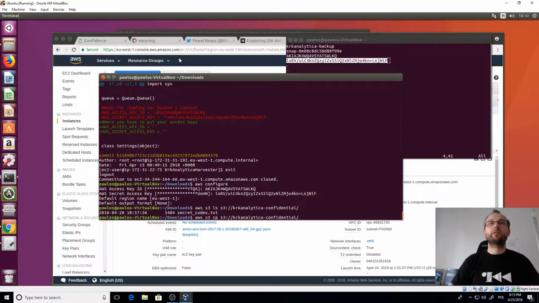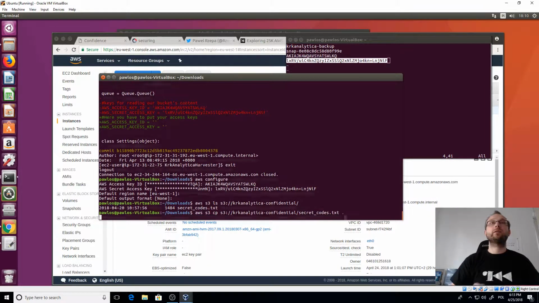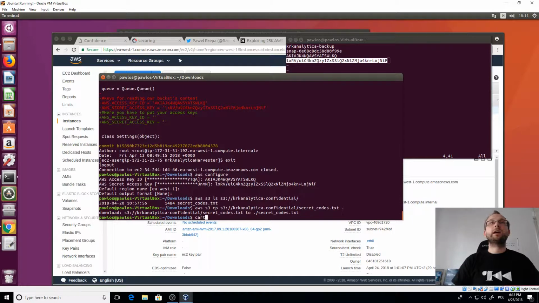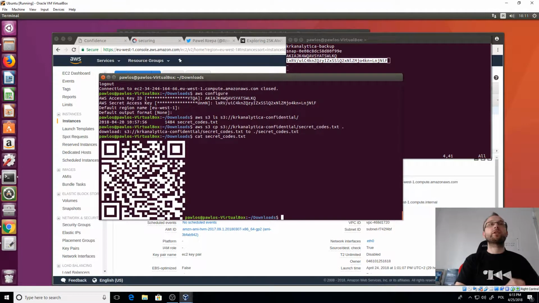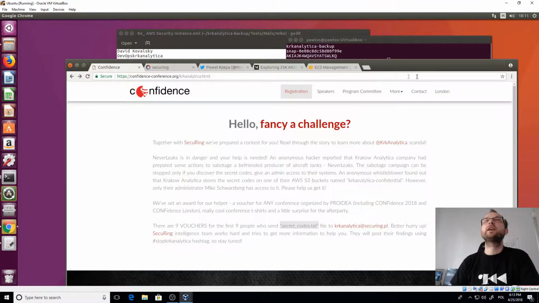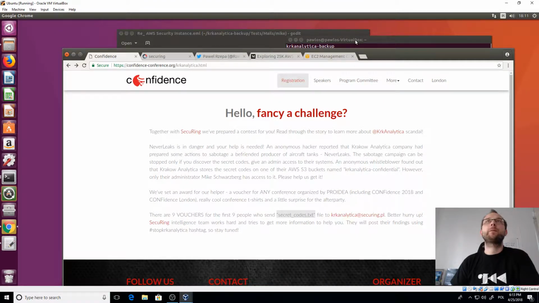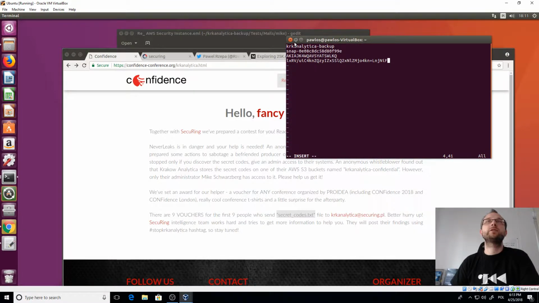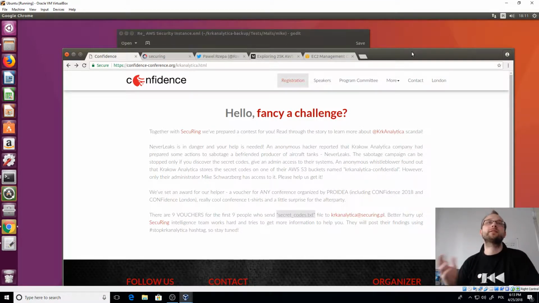I think what I did was just cp secret codes text to the local machine and cat secret codes, and we get the QR code. And at first I thought there was supposed to be some flag, but actually if we read the challenge again, it says we should send the file. But of course the file has a link somewhere. You can check that yourself. But yeah, that was the whole challenge. So the file has to be sent to this email address, and the challenge is solved.